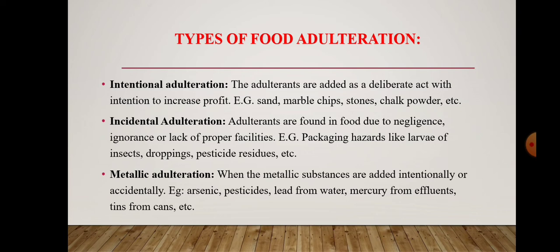Then incidental adulteration means the adulterants are added to the food items due to negligence, that means due to lack of proper facilities. It may include packaging hazards like larvae of insects and droppings. All these things may be included in the packagings. Then metallic adulteration means metallic substances are added intentionally or accidentally. It may include pesticides, then lead from water, all these things.